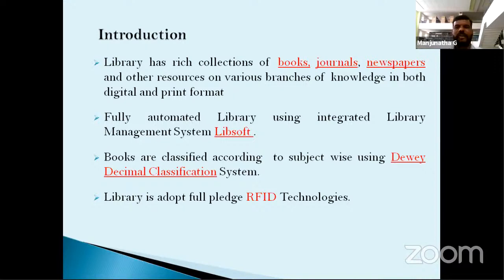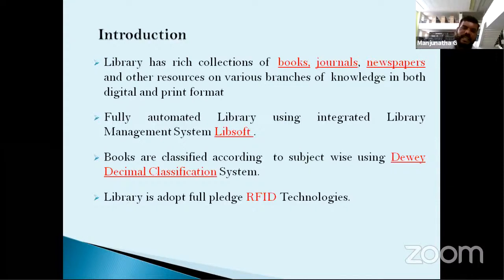For example, for biotechnology we assign one number, 660.6. Wherever you visit any library, the number will be the same, there is no change. So we maintain a unique number through the classification system.